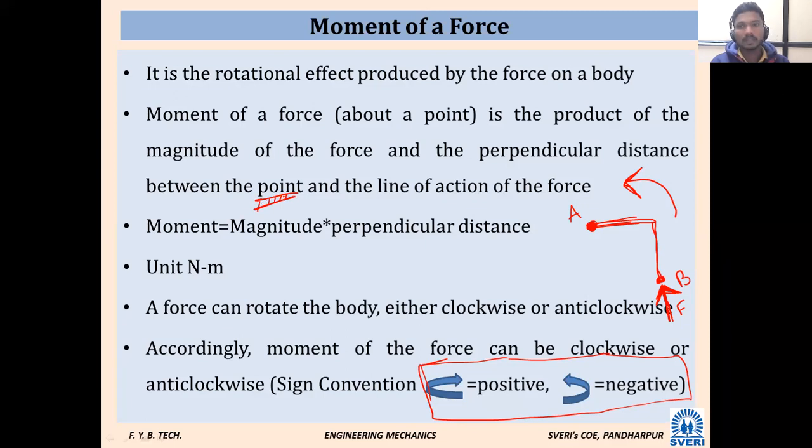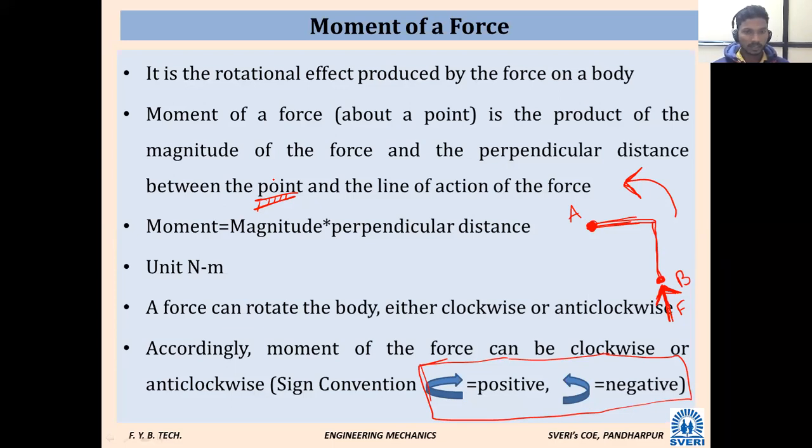Moment. The point means the point at which we want to calculate moment. You should not select a random point from the object or the body. It should be the point where we want to calculate a moment.